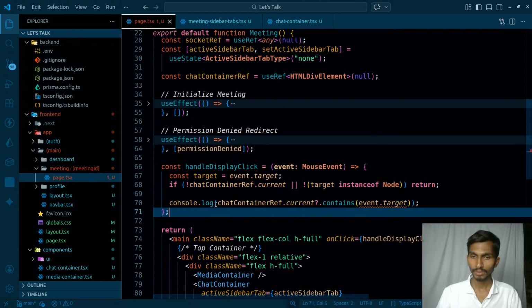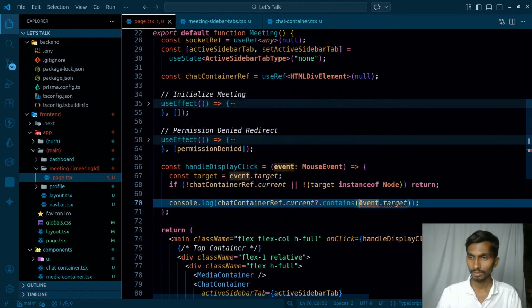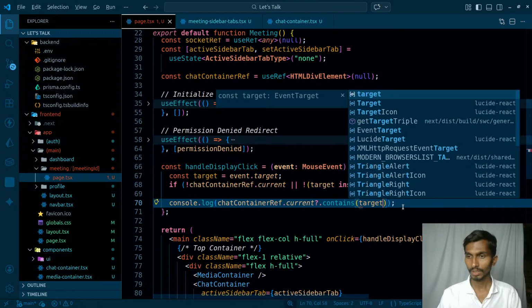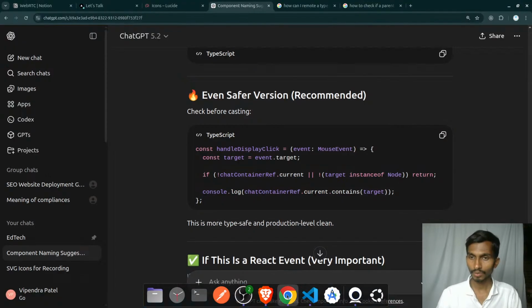In the remaining case, chat container contains this, and I'm just going to be using target here. Just check this thing out.